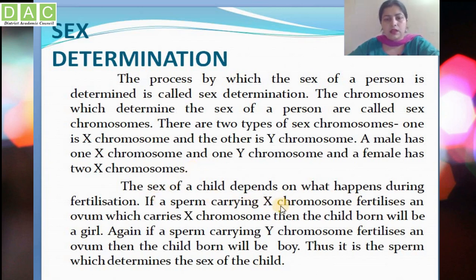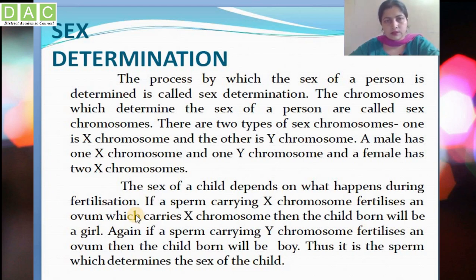If a sperm carrying an X chromosome, since the sperm contains either an X or a Y chromosome, fertilizes an ovum, we know that in the ovum both are X chromosomes. So one X from the sperm unites with another X of the ovum. What will be the result?